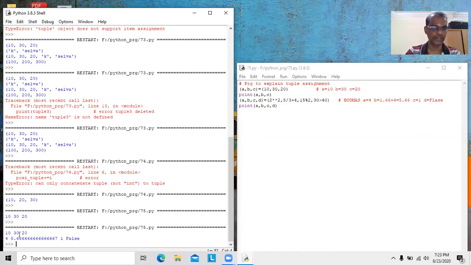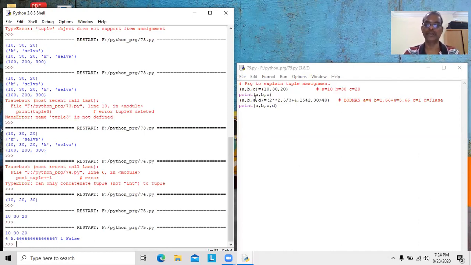Here C 10, 30, 10. In this case, A is assigned with 4. B is assigned with 5.66. C is assigned with number 1. D is assigned with false. That is a usage of tuple assignment.